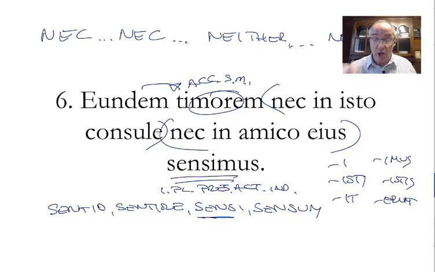And as a result, you can see I've put parentheses around them. So, neither in that consul, nor in his friend. We sensed the same fear, neither in that consul, nor in his friend. Again, I don't know what's going on in this case. Sometimes, like Scrubs and JD, I have to think of a scenario in my head for the sentence to make sense. This case I'm lost. If you can come up with a scenario, more power to you. Great. I've just accepted the grammar of the sentence in this case. We have felt the same fear, neither in that consul nor in his friend.